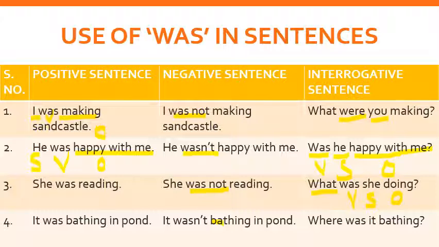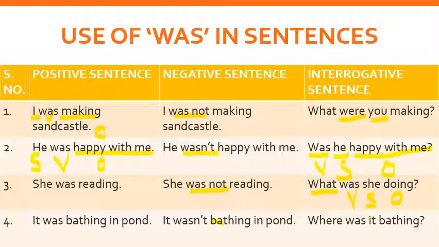So what is the WH family? I have already told you in verbs, in tenses, in sentence parts, but I am just recapping. The WH family is the words which start with WH and make questions, like what, where, whom, why, whose. All these question-asking words, WH words, are the WH family. They are interrogative words.